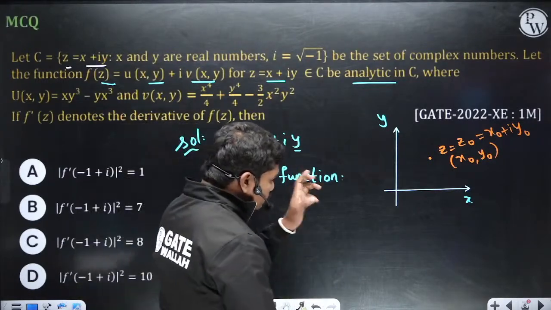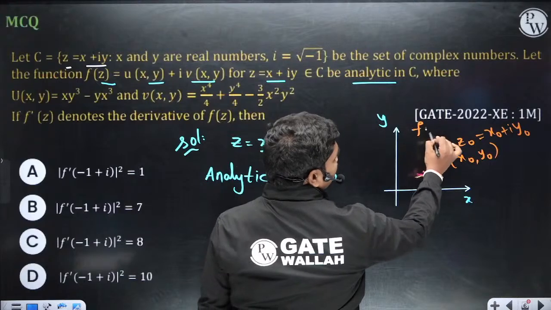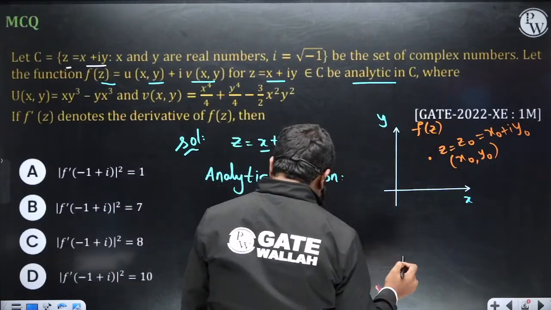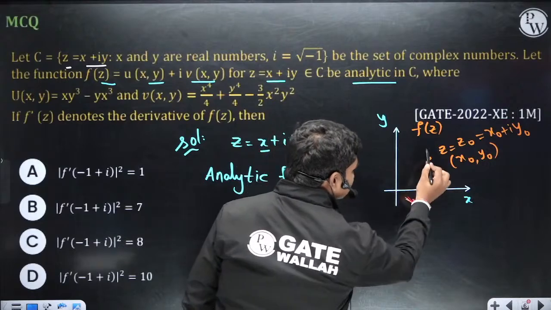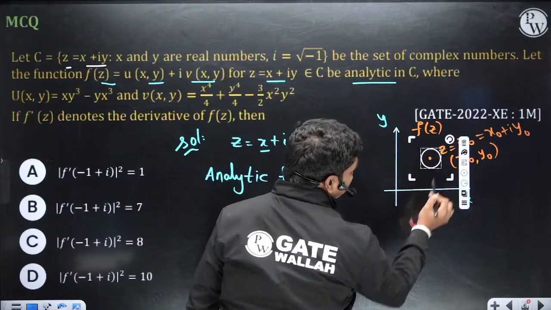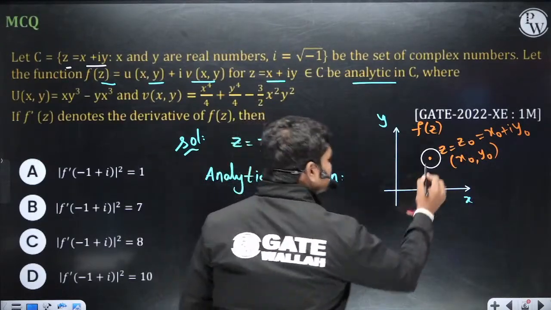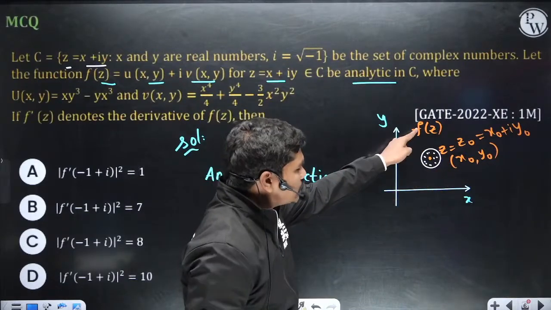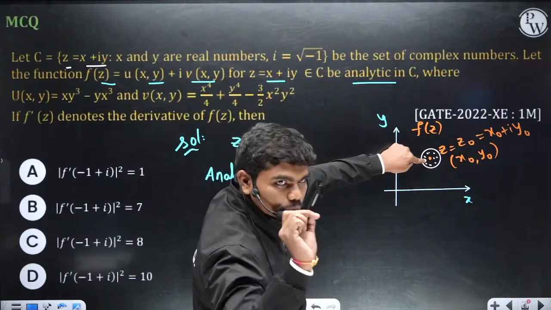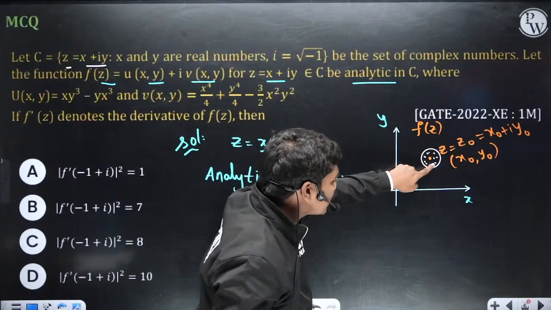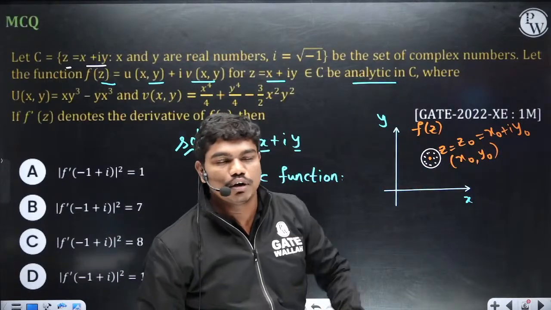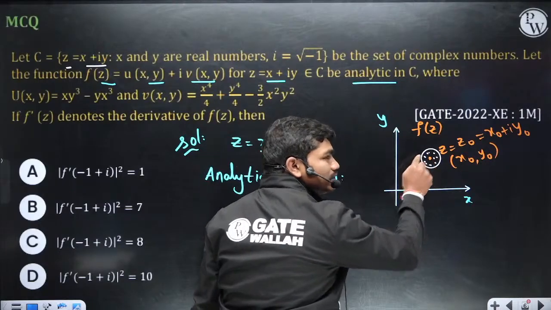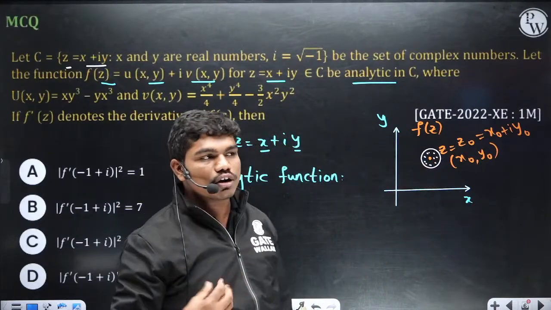Now if you want to say some function f of z is analytic at this point, then how do you say that? At that point, if you take some small neighborhood, okay, so what's the meaning of neighborhood actually? You have to consider all these points which are close to that point, okay. Then this function should be differentiable at this orange point and also at all other points which are very close to that particular point, okay. Now practically checking whether the function is differentiable or not at each and every point is difficult for us, correct? We cannot actually do that.